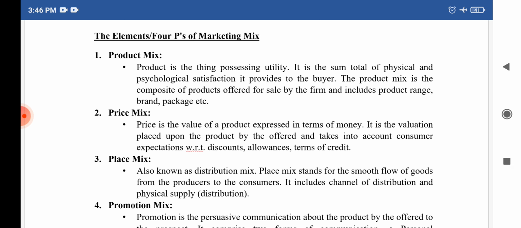And the product mix is the composite of the products offered for sale by the firm, and it includes product range, brand, package, etc. So product is the sum total of physical and psychological satisfaction it provides to the buyer, whereas product mix is the composite of products offered for sale by the firm, and it includes product range, brand, package, etc.